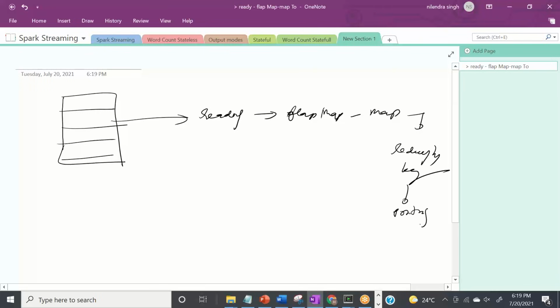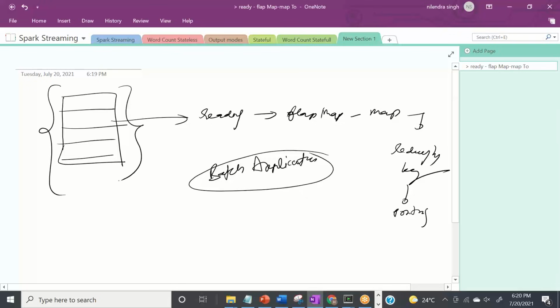But let's say, what this kind of application is called, this is called a batch application. Why a batch application? Because the whole data comes as a batch, right? Spark or any application which is processing the data knows upfront that this is the data which I need to process, that's all.